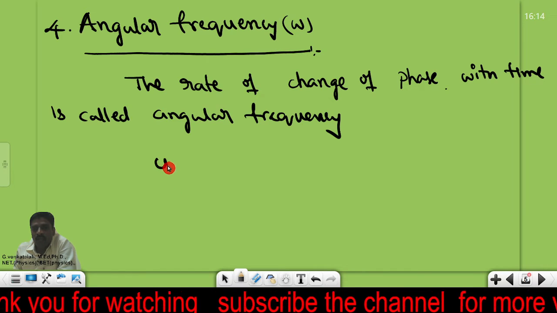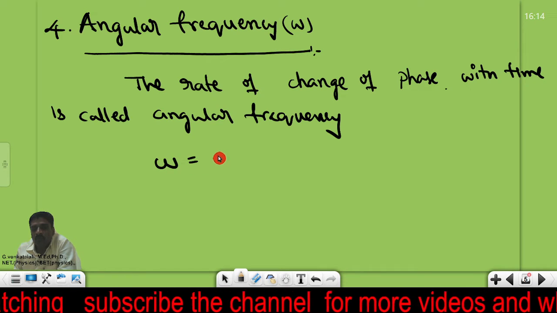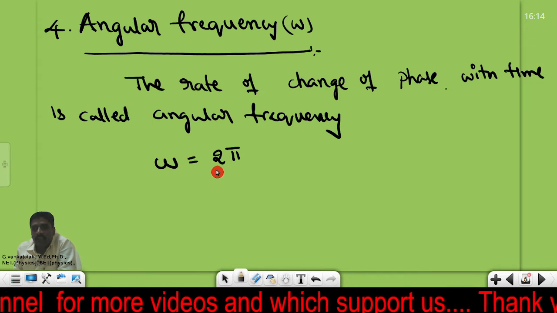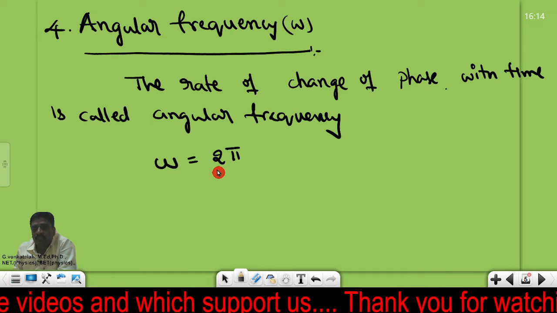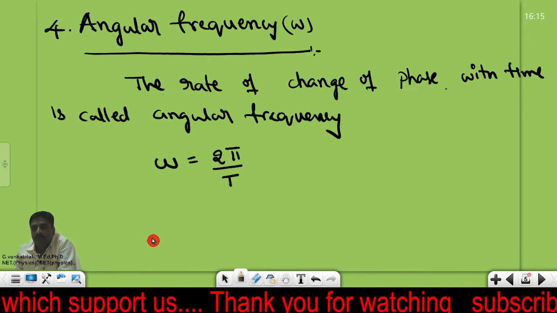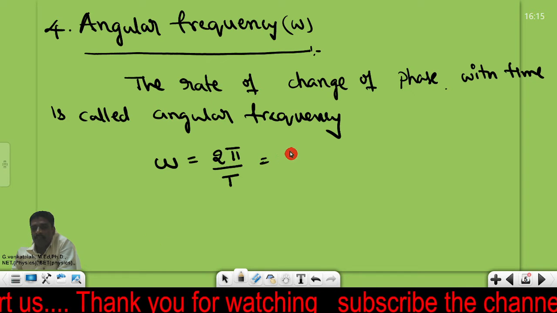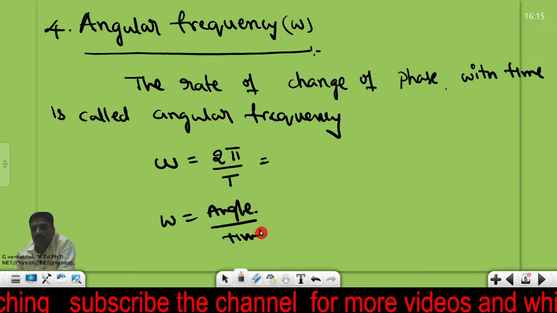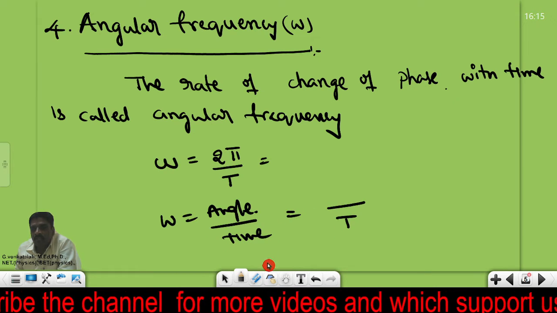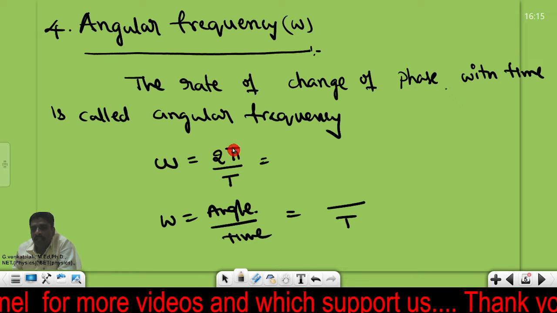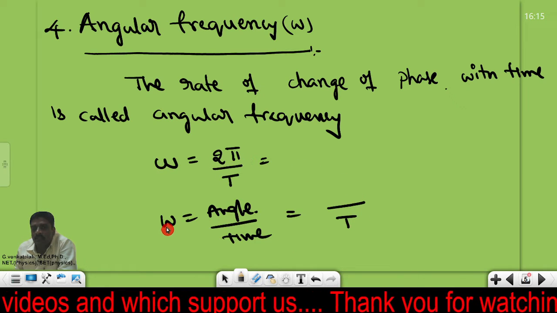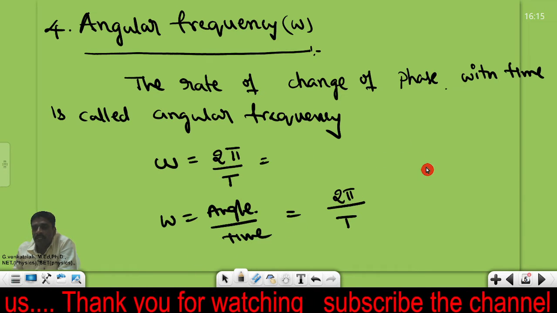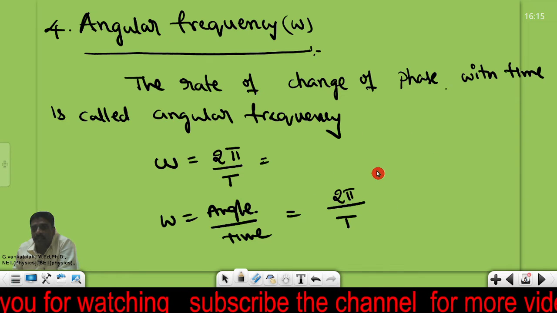Angular frequency is denoted by the letter omega. Omega is equal to angle divided by time, the rate of change of phase with time. Now let me take that time is equal to the time period. In one time period, how much angle can be produced by the oscillating body? It will execute 2 pi radians, because it will complete one complete oscillation, so 2 pi radians will come.